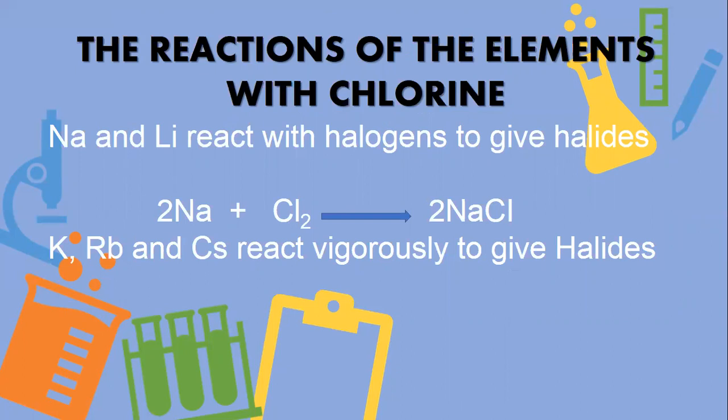Next is reaction of the elements with halogens. Sodium and lithium react with halogens to give halides, simple halides, like sodium plus chlorine gas gives you 2NaCl. Potassium, rubidium, and cesium react vigorously to give halides.